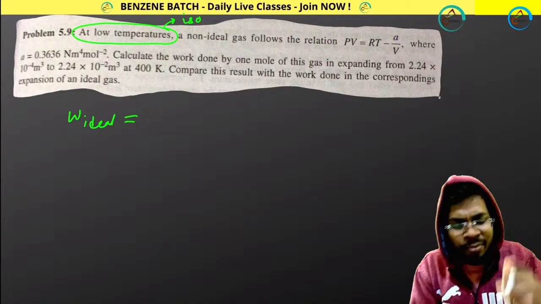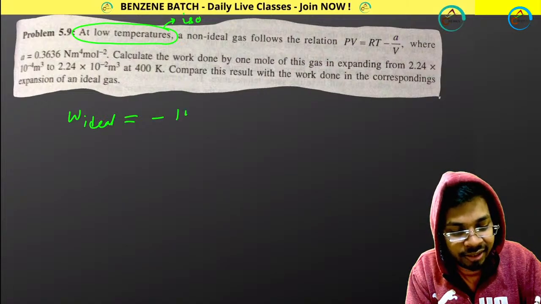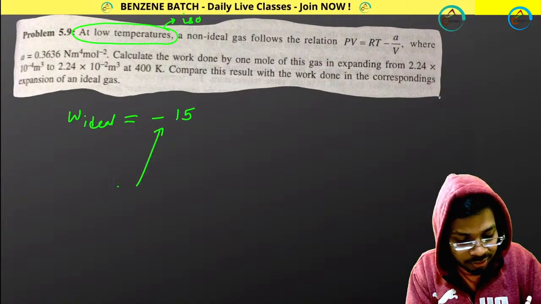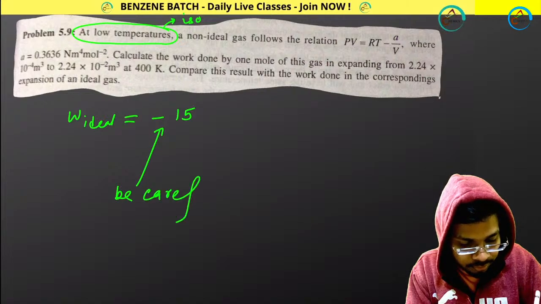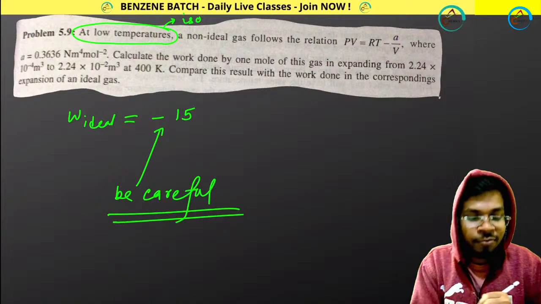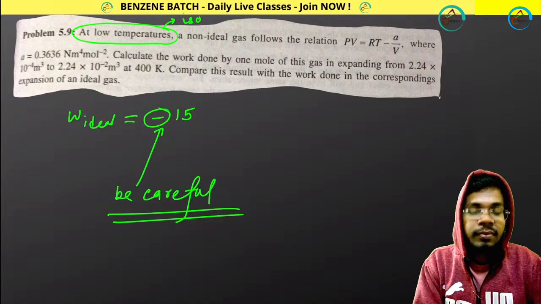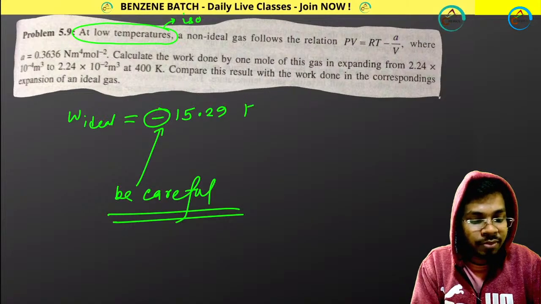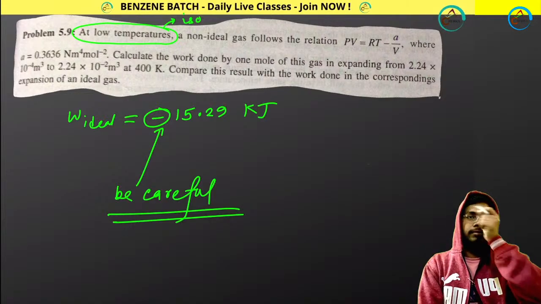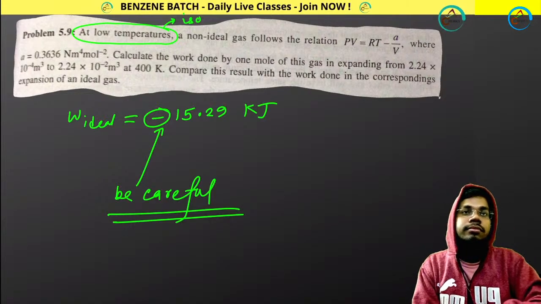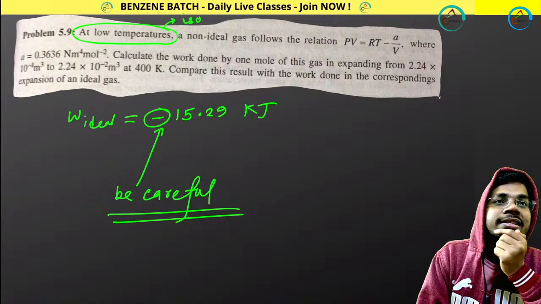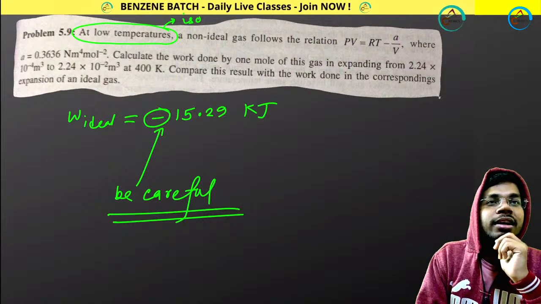You will be doing the same mistake. Be careful. Please be careful with the negative sign. 15.29 kilojoule. Okay, perfect. No issue. Minus. Good, Fulvani. Okay. Arnab, good.